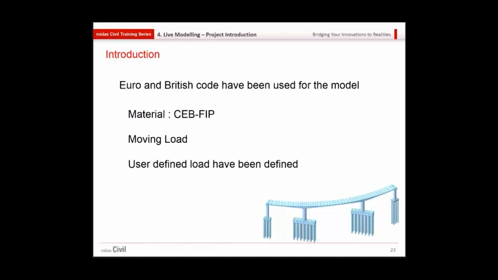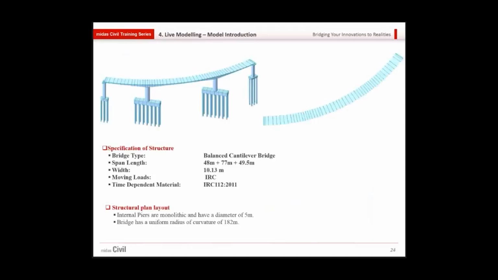This project has been done using Euro and British codes. For the material, the CEB-FIP code has been used, and for moving load, as there are special vehicles for this kind of metro in Indonesia, they have used a user-defined vehicle for this model. This is the model which we will be discussing in the upcoming 3 days, from defining properties to analysis. The model has been modified or simplified to fit the training purposes.